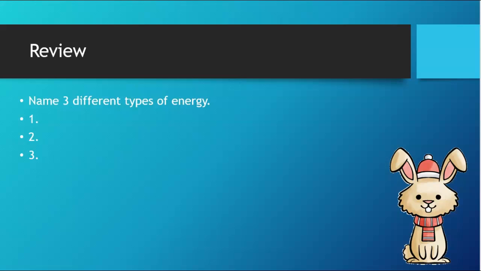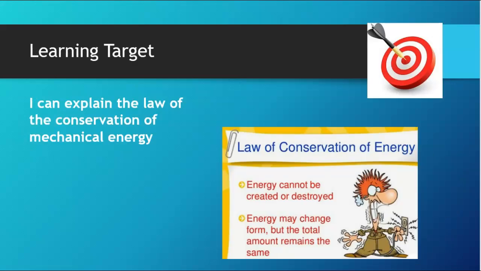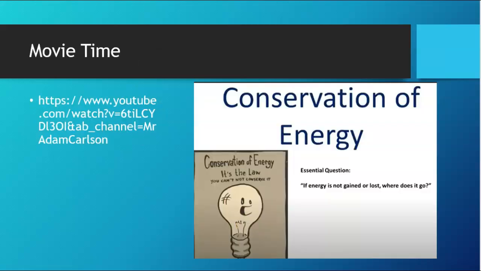Okay, so some of the types of energy that we have talked about are thermal energy, electricity, nuclear energy, chemical energy, gravitational energy, mechanical energy. So that's just a few of the types of energy we've talked about. So today our learning target is: I can explain the law of the conservation of mechanical energy. I have a video to show you, so please watch this video.